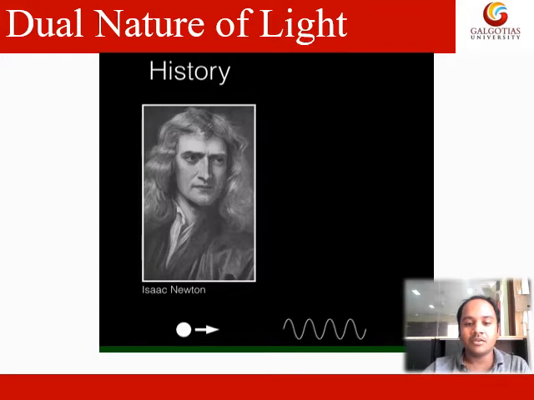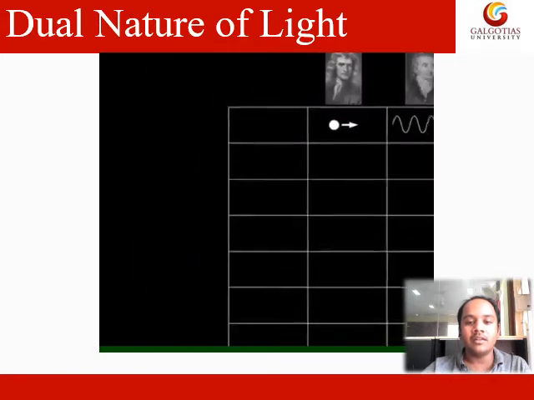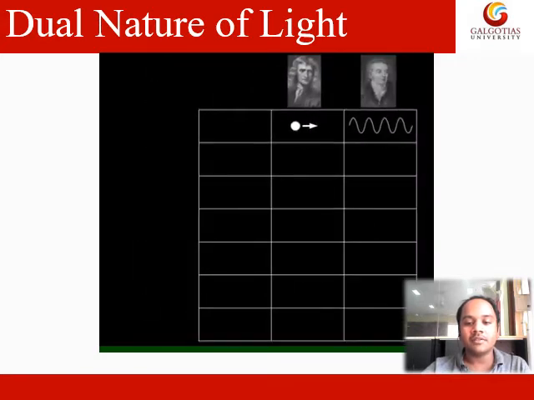Okay, so there are two different scientists who proposed these two phenomena. We have Sir Isaac Newton, who said that light is in particle nature, and we have Thomas Young, who said light is in terms of wave nature. So we have a comparison to understand which are the different phenomena, and in which place we need to take particle nature and in which wave nature.